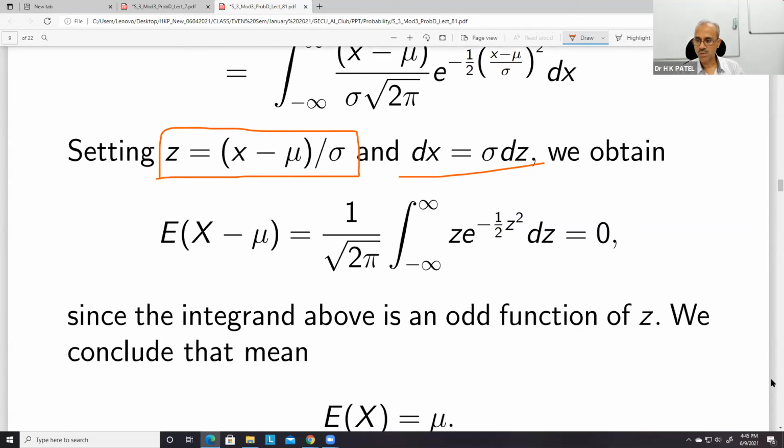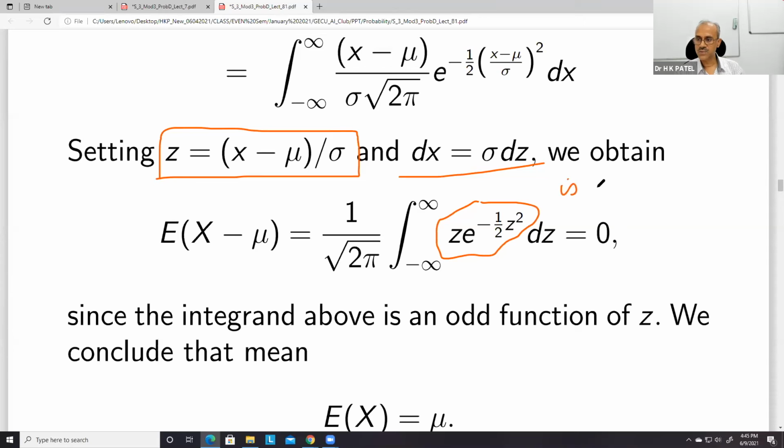Now, this function is an odd function. Earlier we talked about an even function. This is an odd function. In case of an odd function, what happens?